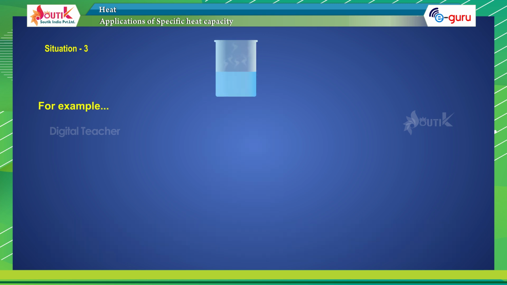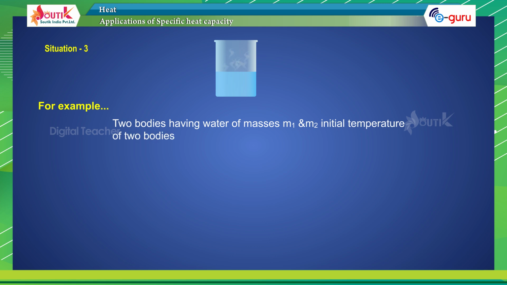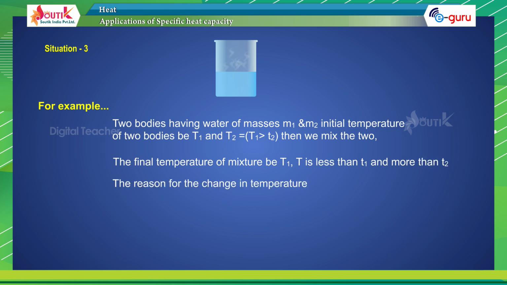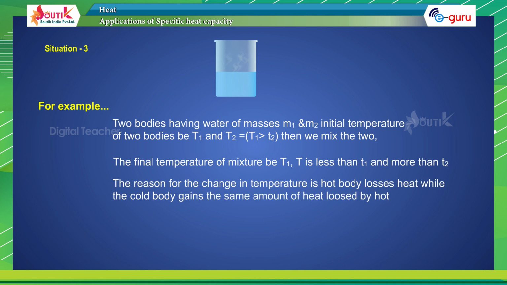For example, two bodies having water of masses M1 and M2, with initial temperatures T1 and T2, where T1 is greater than T2. Then we mix the two. Let the final temperature of the mixture be T. T is less than T1 and more than T2. The reason for the change in temperature is that the hot body loses heat while the cold body gains the same amount of heat lost by the hot body.